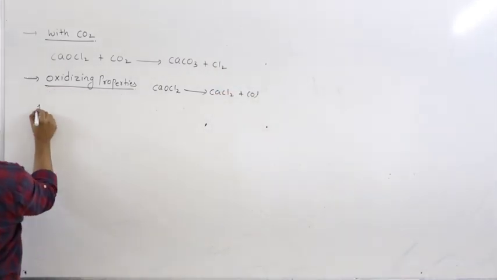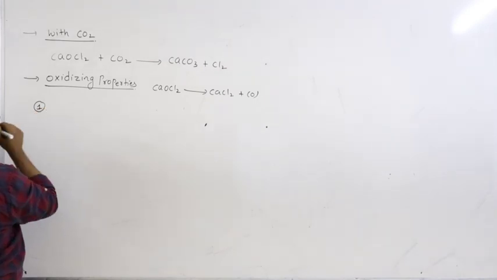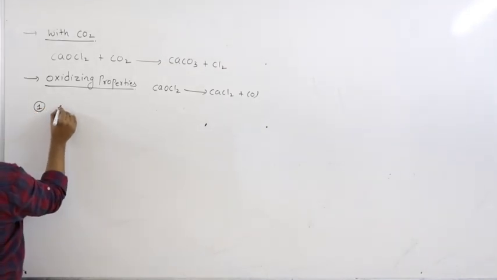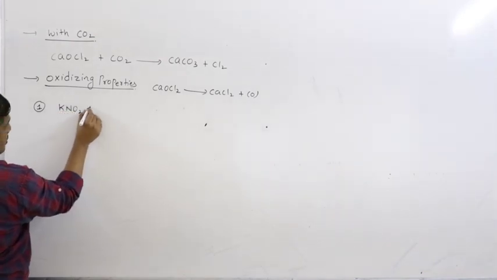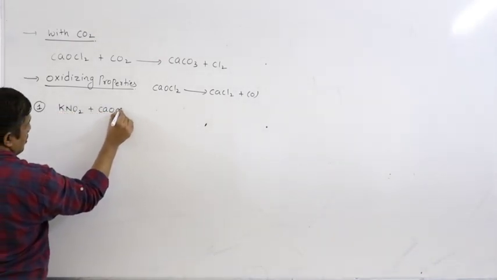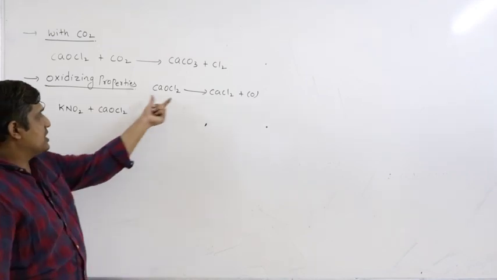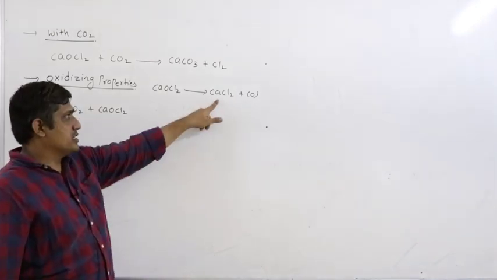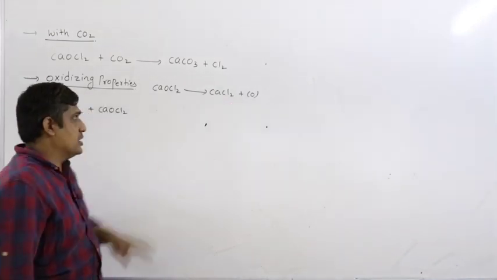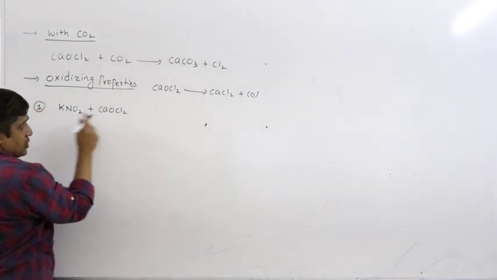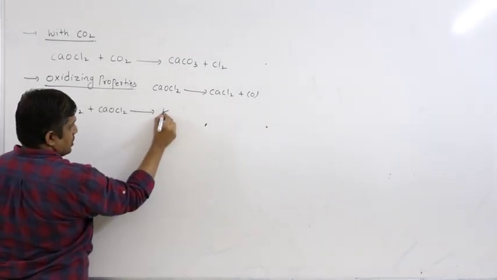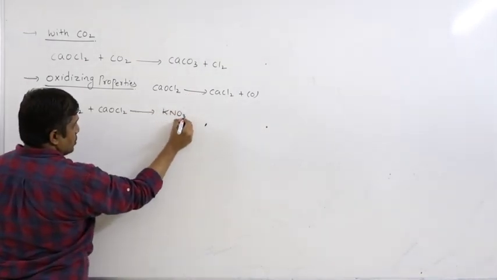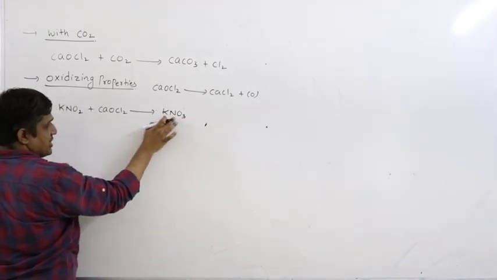So first oxidation of, let us write KNO2, potassium nitrite. So it decomposes like this. One of the products is CaCl2, liberating oxygen. The oxygen is added to this KNO2. KNO2 converts into KNO3. Addition of oxygen, we call it as oxidation.